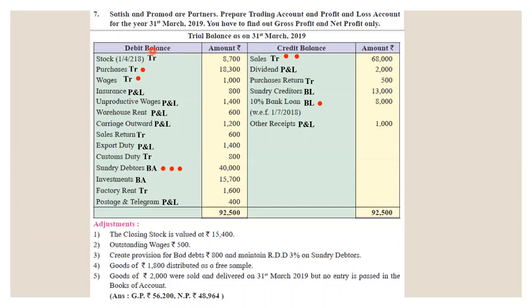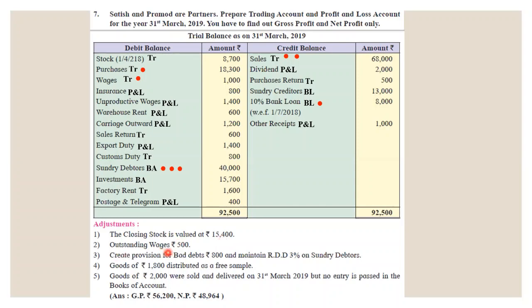We will not discuss each and every item. You can pause the video and see where you have to do the posting. Moving to the adjustments directly, the closing stock is valued at 15,400. This will be recorded in the trading account and the balance sheet asset side.